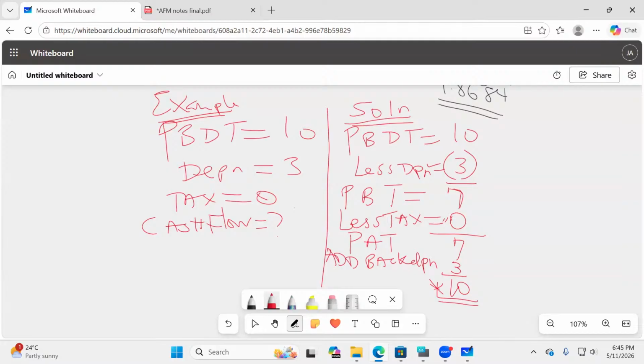Why is it irrelevant? Because tax is 0. Whenever tax is not provided, I shall not calculate depreciation. And even if it is given, it becomes very, very irrelevant.